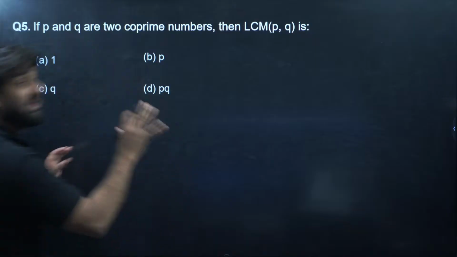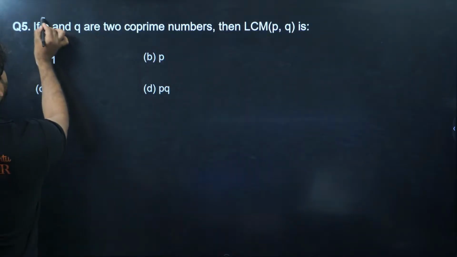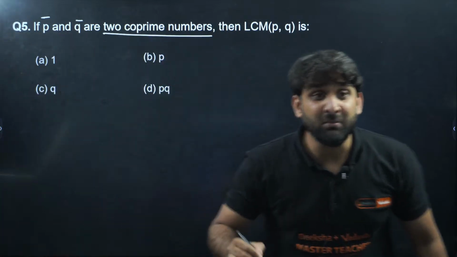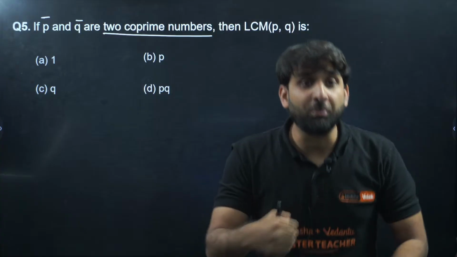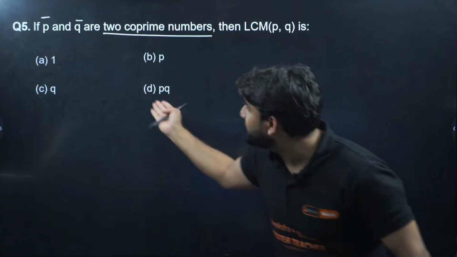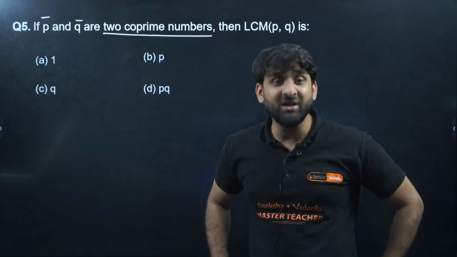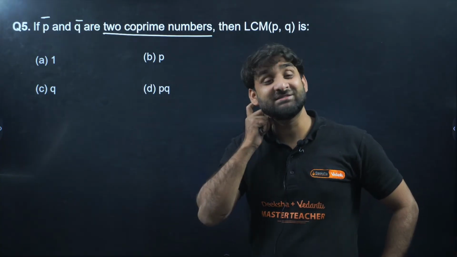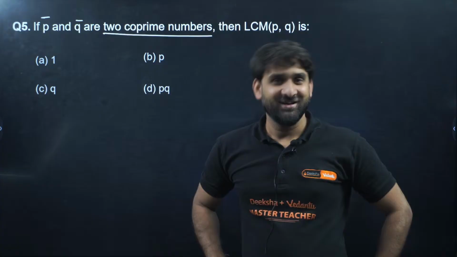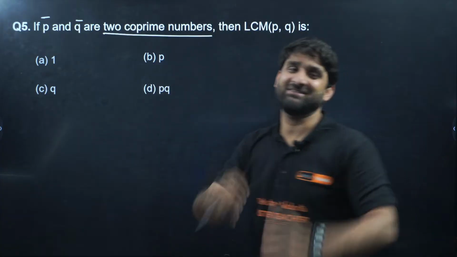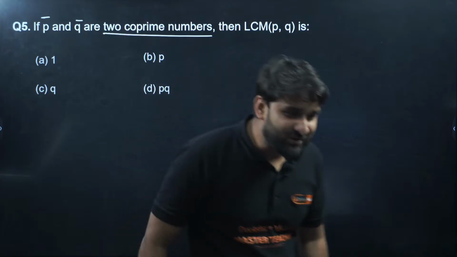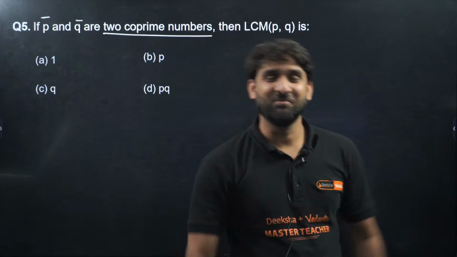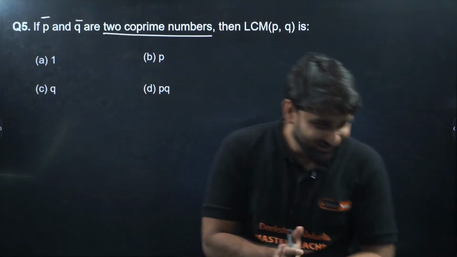Okay, let's do it. Listen, everyone. If P and Q are two co-prime numbers, do you know co-prime numbers? If you know co-prime numbers, then why are you responding with option D as the correct answer? Yeah, the LCM will be this. But if I ask you the HCF, the HCF will be 1. Yeah, but the question is the LCM. So option D is correct.